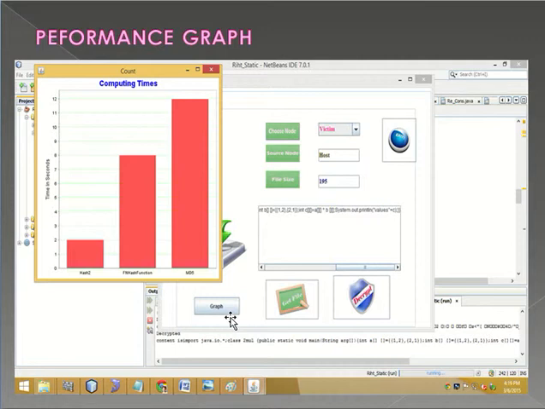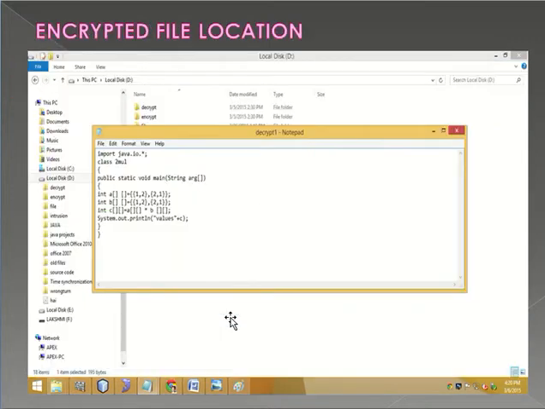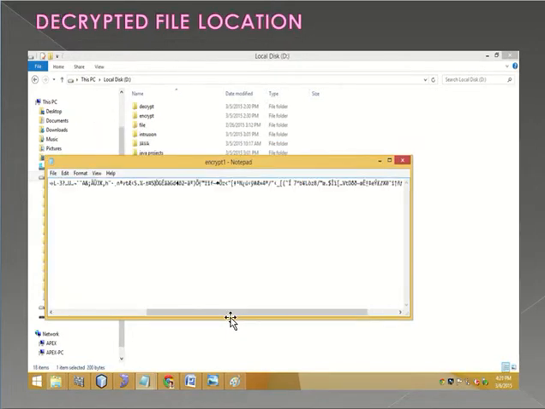Computing times in the three methods: first method, second method, and third method. The computing times of all three methods are here. The encrypted file location is given here, and the decrypted file location is also given here.